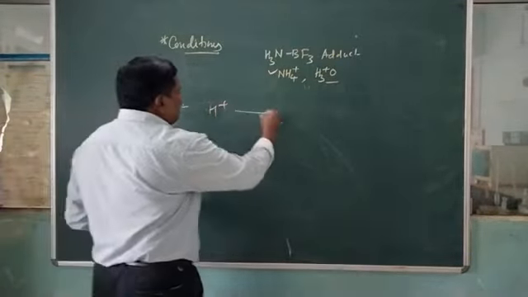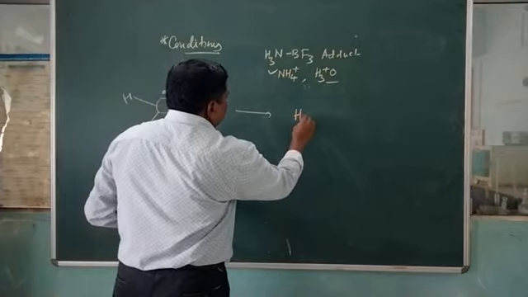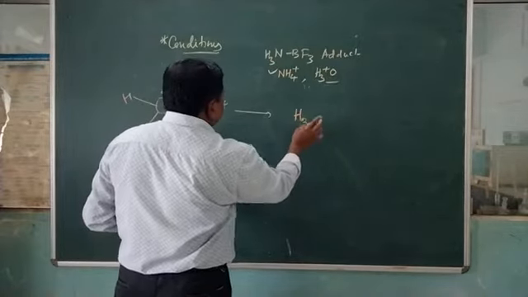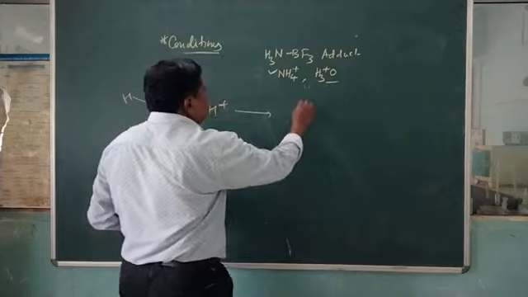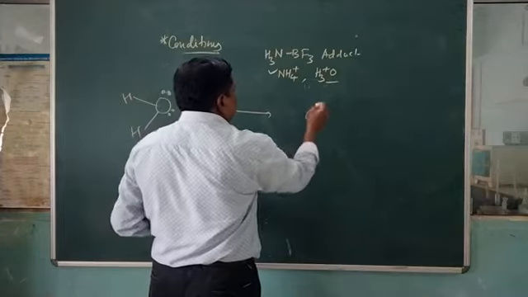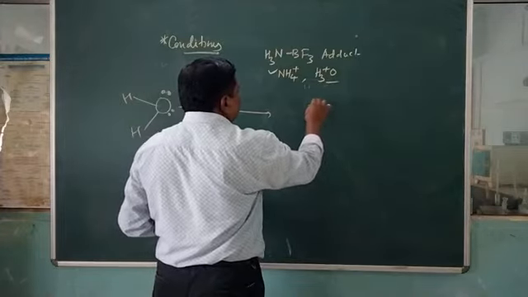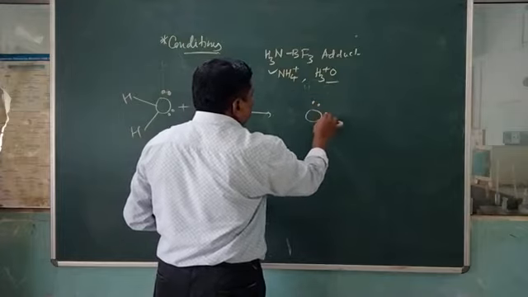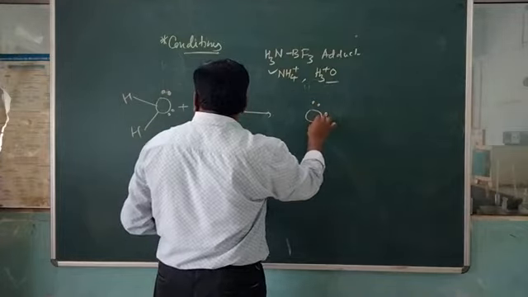This idea can be taken here: you should take O, and two lone pairs of electrons will be there.